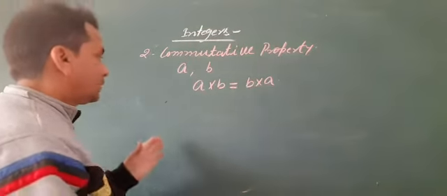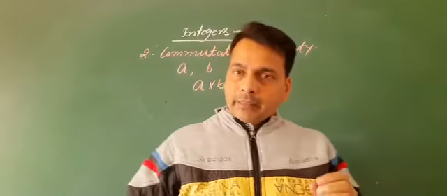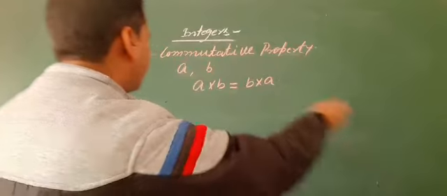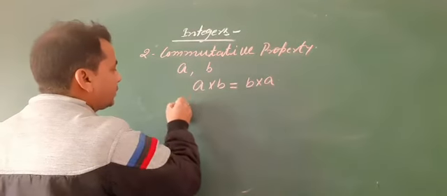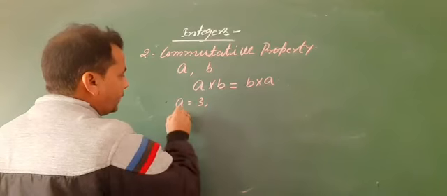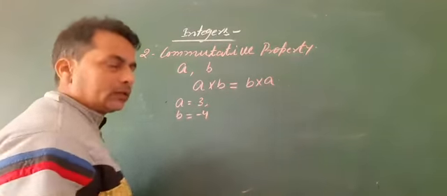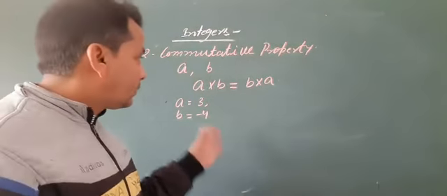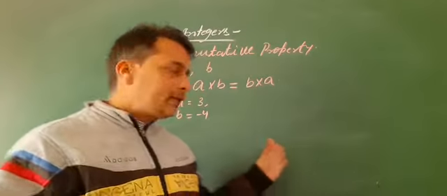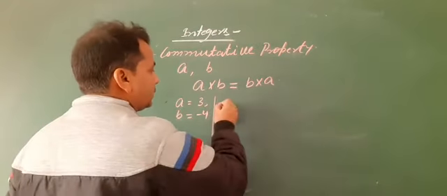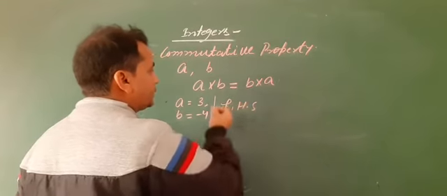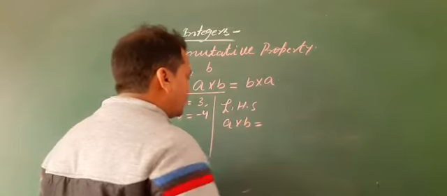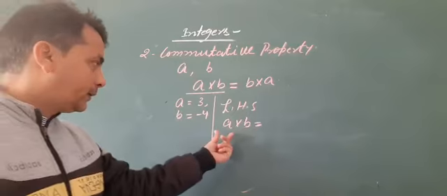Now let us consider two integers a and b. Suppose the value of a equal to 3 and b equal to minus 4. So, verification of the commutative property. Left hand side, that is a into b. Put the value of a and b here.